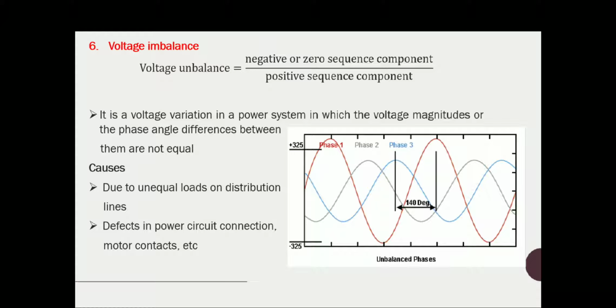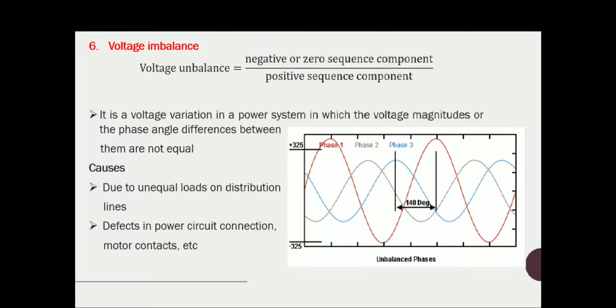In a balanced system, you know that three phase AC voltages are displaced by a phase difference of 120 degrees. But in case of unbalance, a slight unbalance means VA has a phase difference of 125 degrees, or VB is 130 degrees, or VC is 140 degrees, like that. Sometimes there is a difference in the phase angle, and there can also be an amplitude unbalance. The amplitude of each phase is different, or slightly different from one to another. That kind of unbalance is known as voltage unbalance or imbalance.